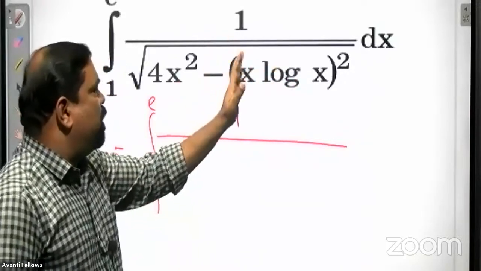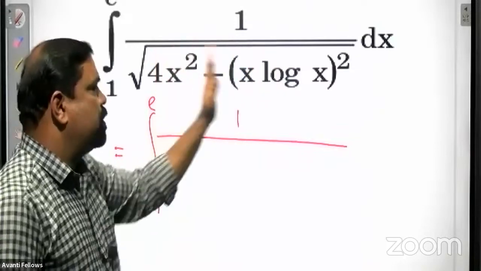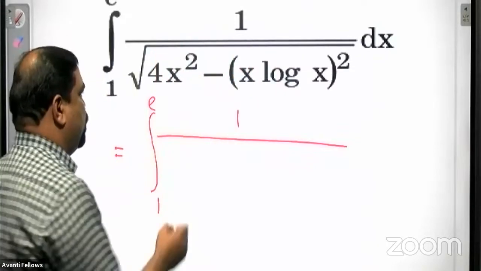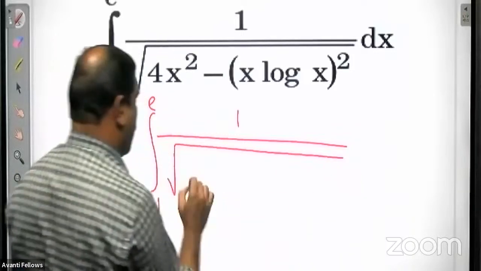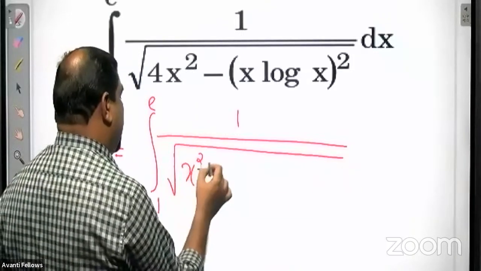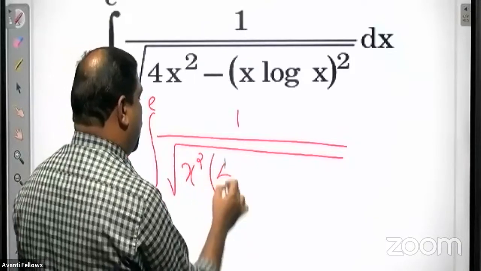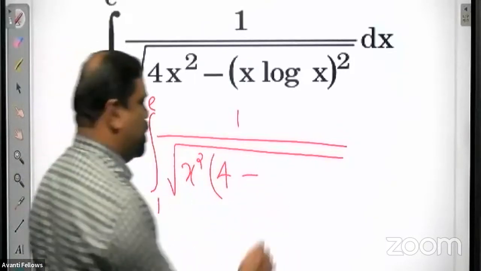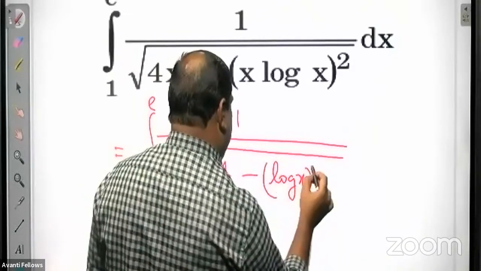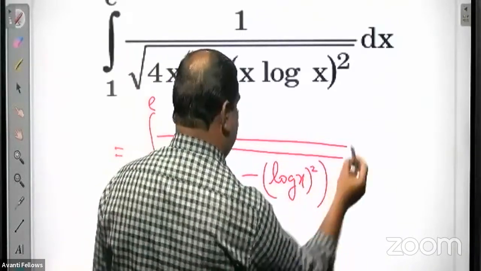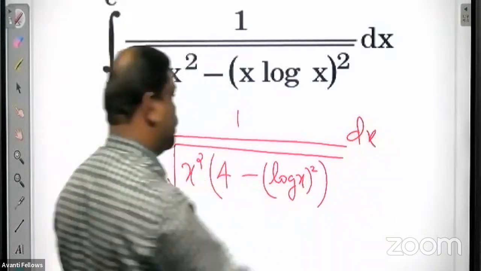So x square is common for both the terms, so that can be taken outside. Root of x square into 4 minus log x whole square dx.